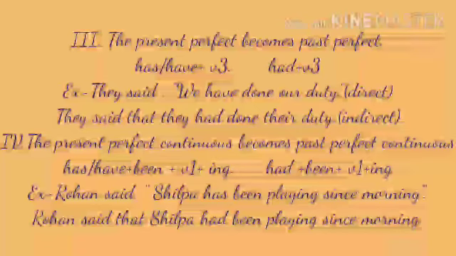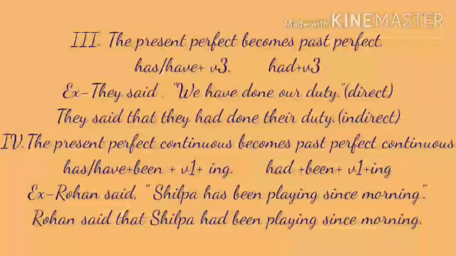The present perfect becomes past perfect. As we know, in the direct speech, after the reporting verb said, we place a comma and the reported speech is in inverted commas, and the first word of the reported speech begins with a capital letter. But in indirect, there is no comma, means no comma is used after the reporting verb, and the reported words are not placed within inverted commas.